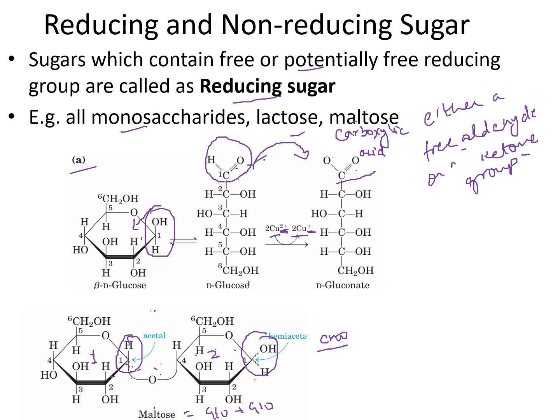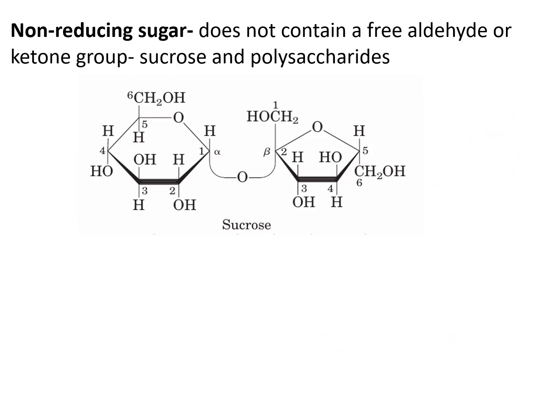So here we see a potentially free reducing group. That's why it acts as a reducing sugar. Similarly, in the structure of lactose there will also be one potentially free reducing group.